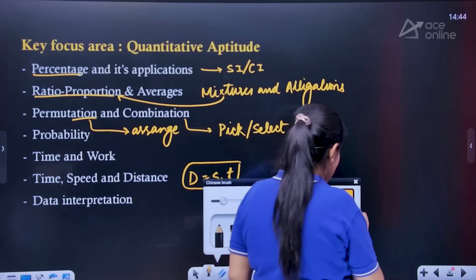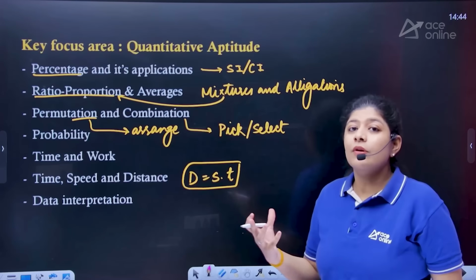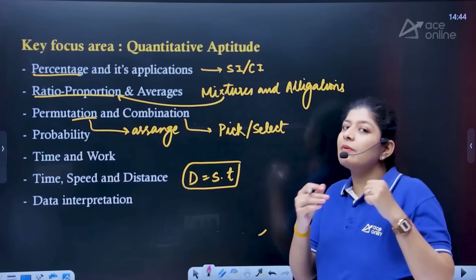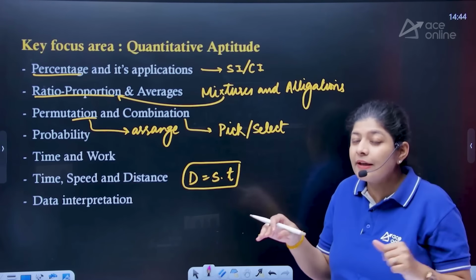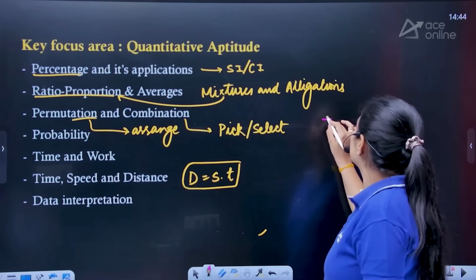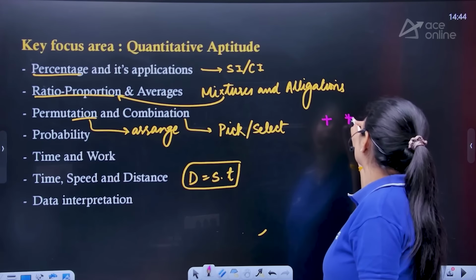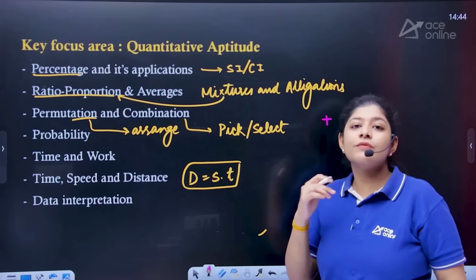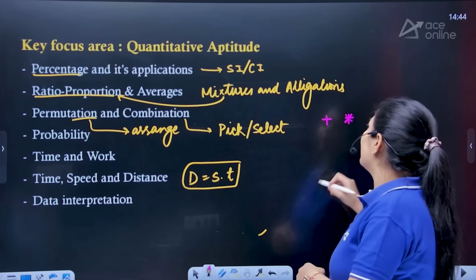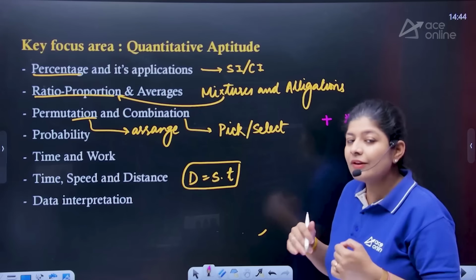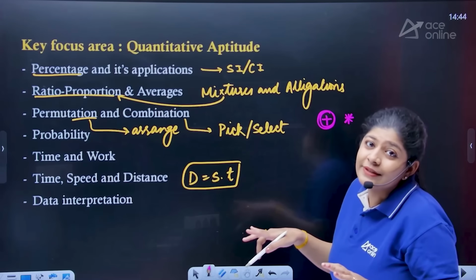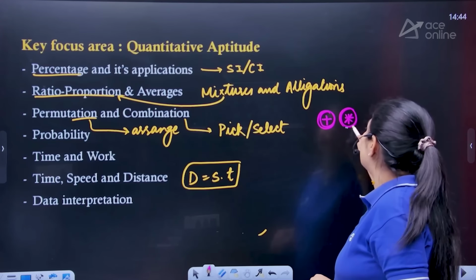This is an important thing that we should know: in some of the questions we have choices and in some of the questions we don't have any choices, right? So the common mistake that people make is with using addition and multiplication. Students might get confused about where to use addition and where to use multiplication, right? So when you have choices, you have to use addition. When you have no choice, then you have to use multiplication, right?